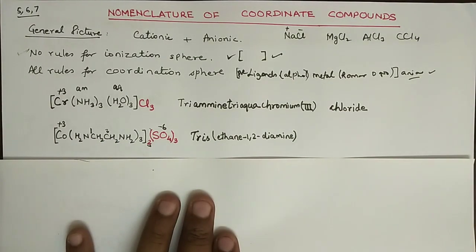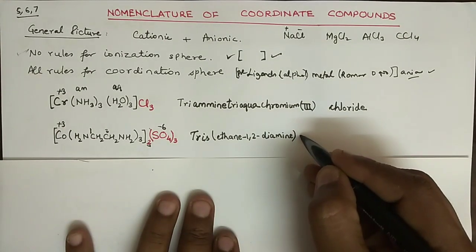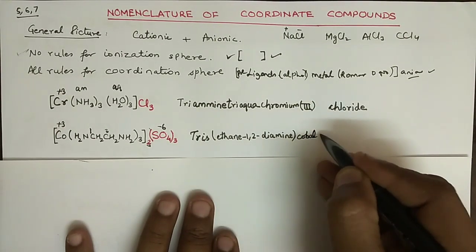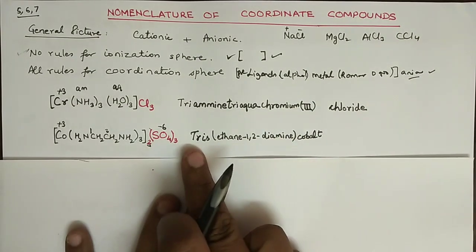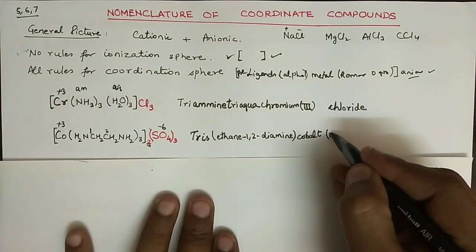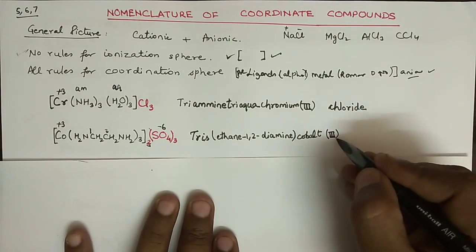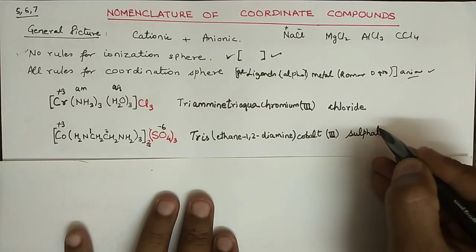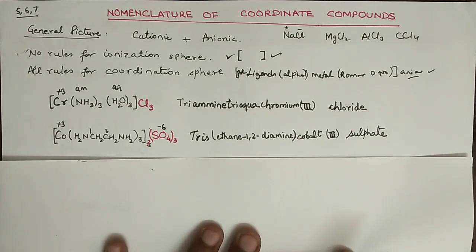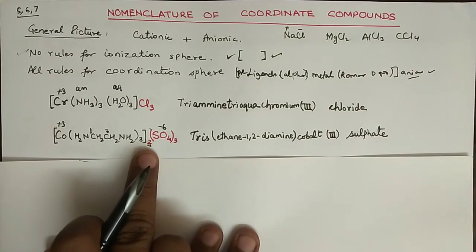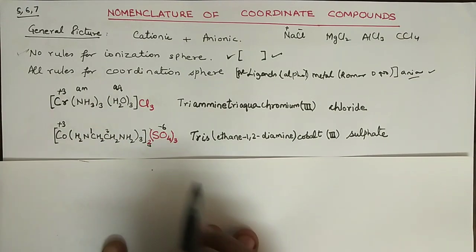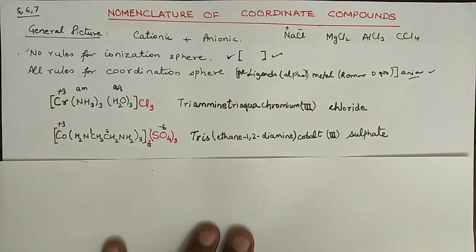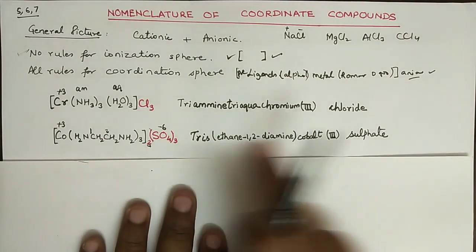Write it down. So it's very simple, and then we have to write cobalt, no capital letter except the first one, cobalt, and then within bracket we have to write 3, which is the oxidation number, and then with a gap you have to write the sulfate. Now keep in mind I have not written di of this because these two exist outside the bracket. So it is very clear, you can go reversible with this equation.